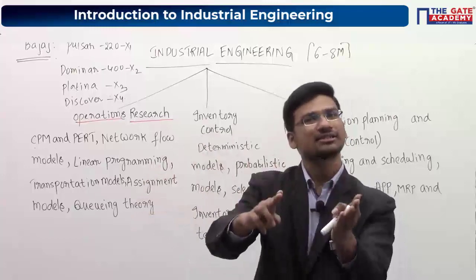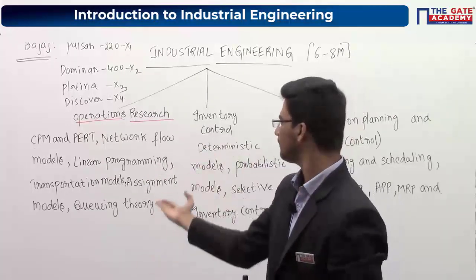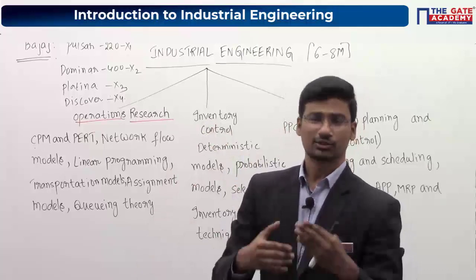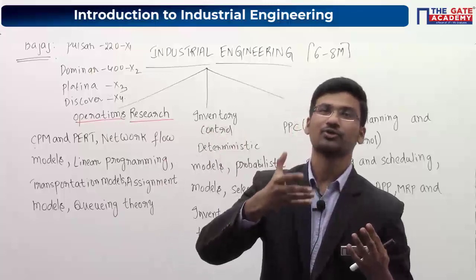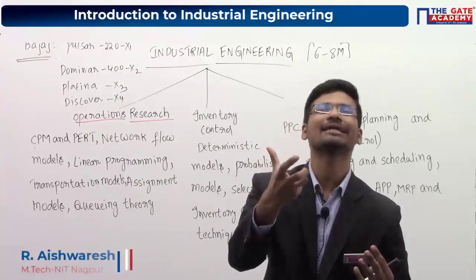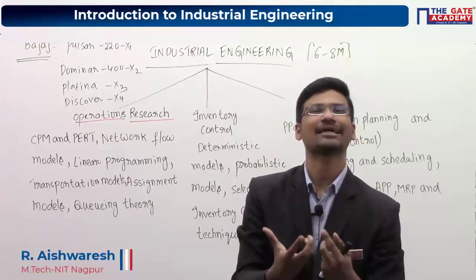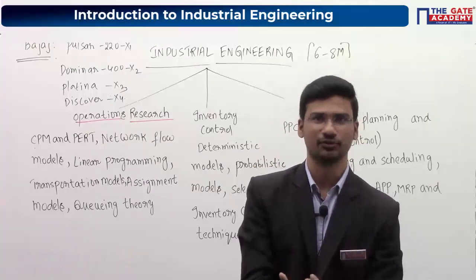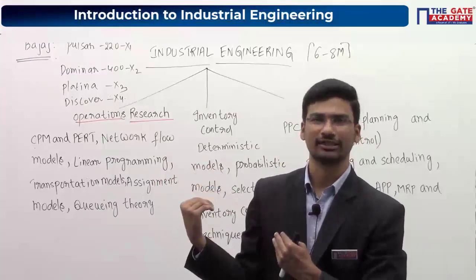Coming to industries, to decide how many machines you have to keep in an industry, you can decide using queuing theory. One more thing: whenever you are in a queue, you can find out the expected waiting time, that means how much time I should wait in a queue. You can find that using queuing theory. Like this, so many applications are there in queuing theory.